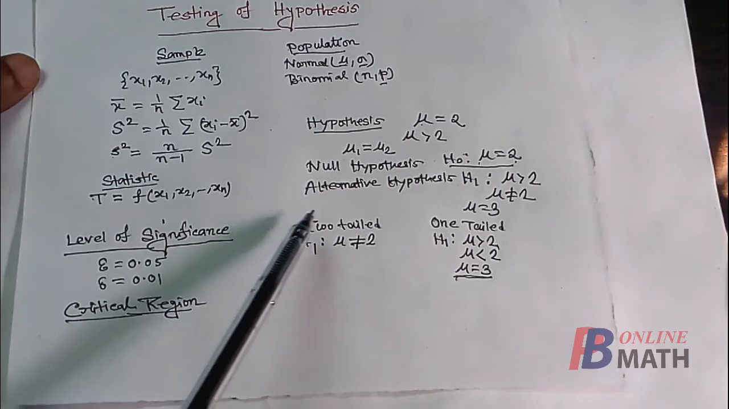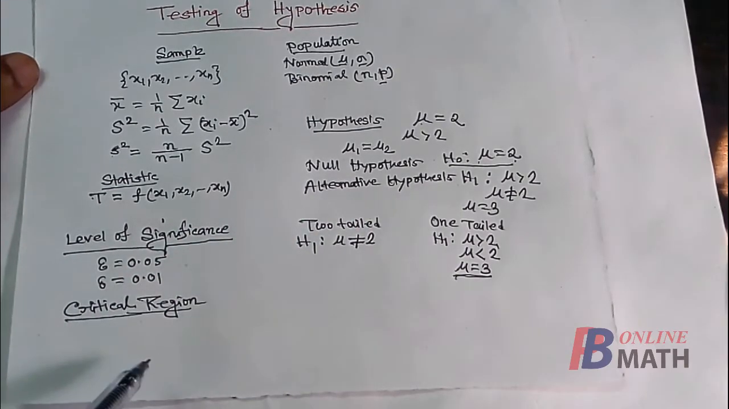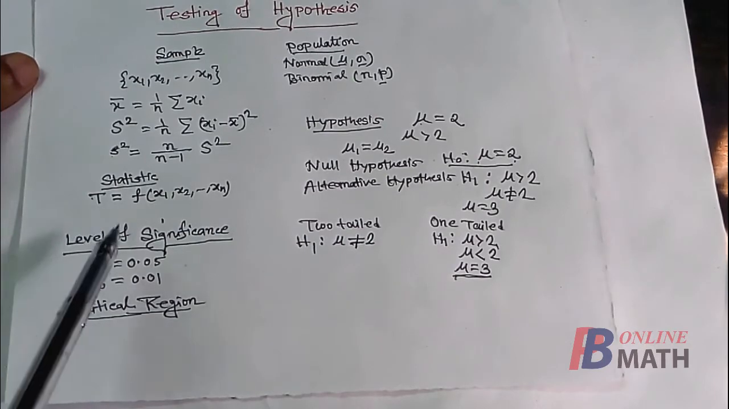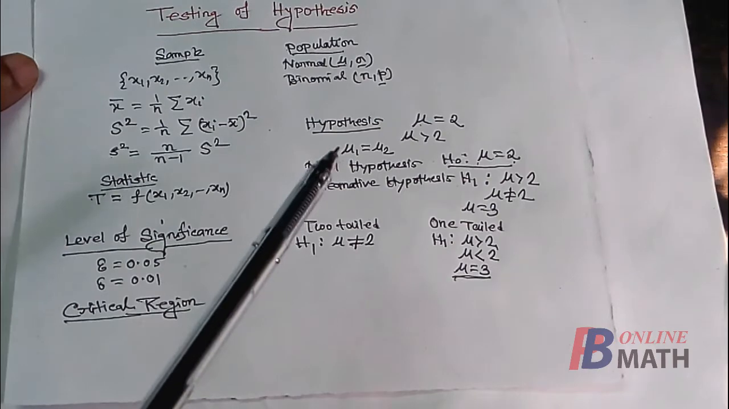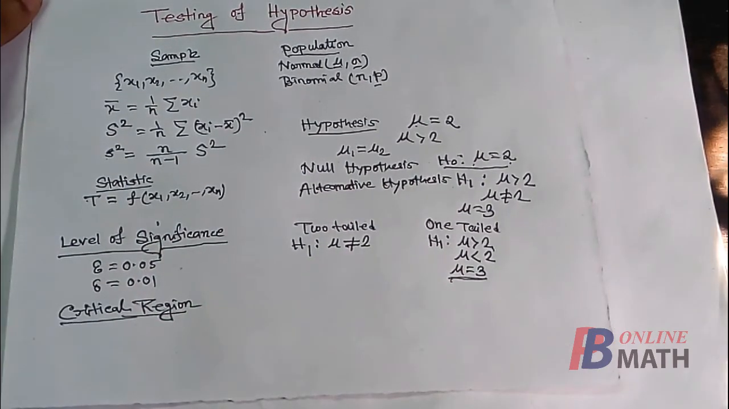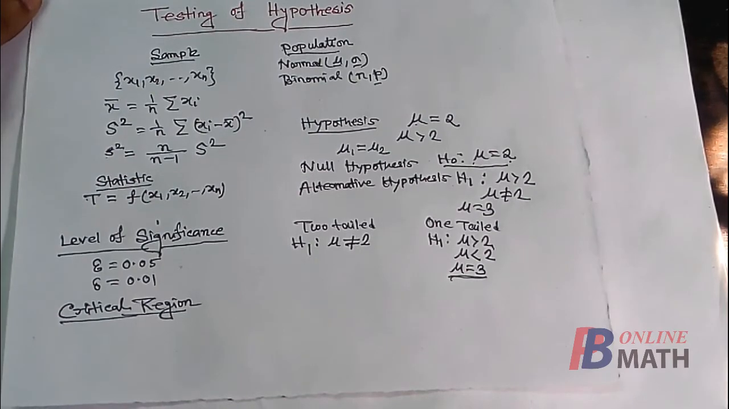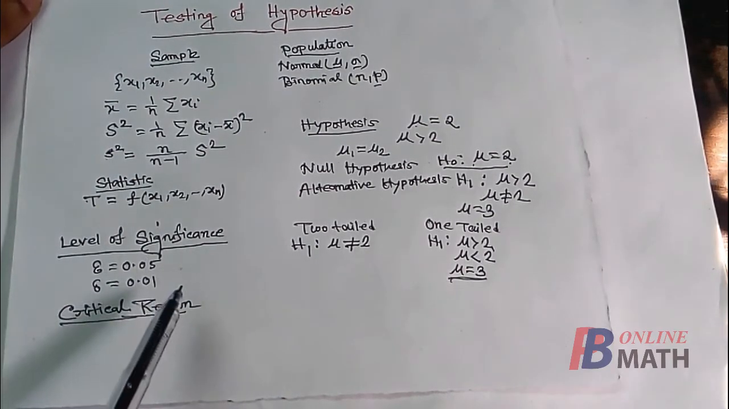But if the computed value of the statistic lies in non-critical region, then we accept the null hypothesis. That means we reject the alternative hypothesis. So the critical region is that region, if the computed value of the statistic lies within that region, then we reject the null hypothesis. Next, we shall learn how to find the critical region. And as I have said, the critical region depends on the level of significance.